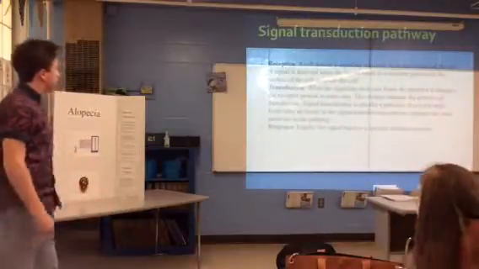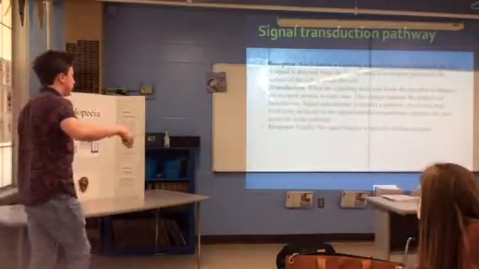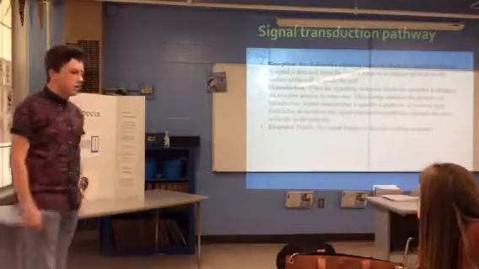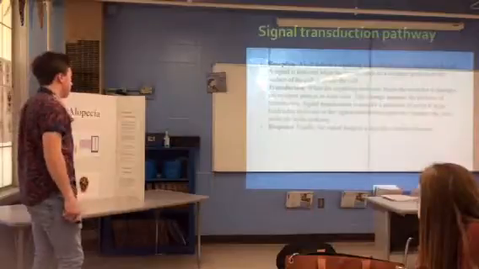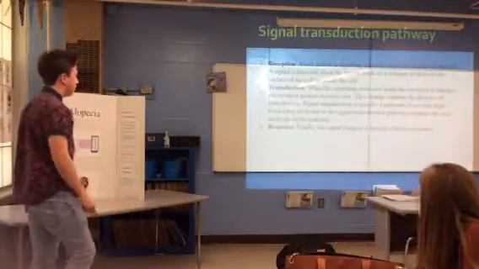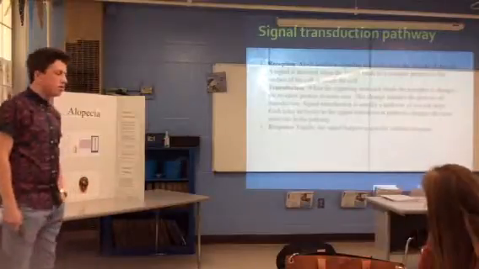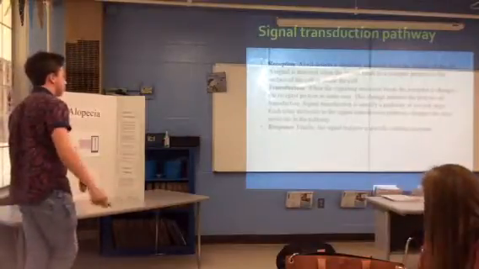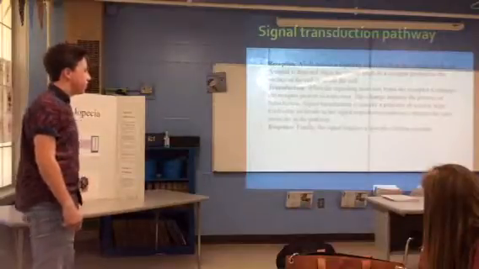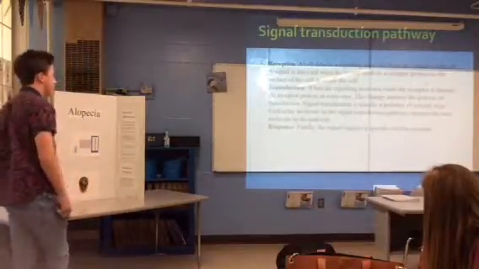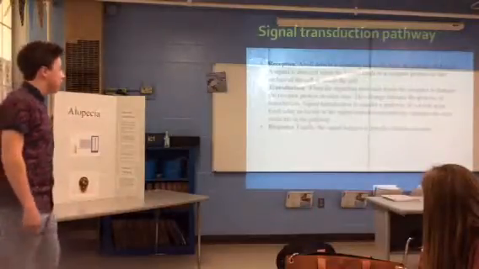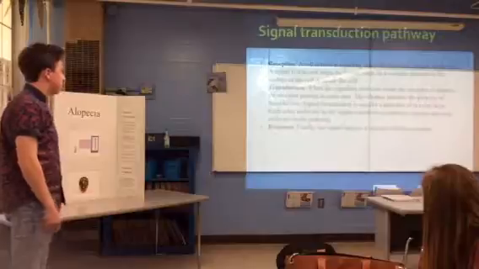In the signal transduction pathway, the first step is reception. A cell detects a signaling molecule from the outside of the cell, and a signal is detected when the ligand binds to the receptor protein on the surface of the cell or inside the cell. Transduction is the next step, and that is when the signal molecule binds to the receptor and it changes the receptor protein in some way. This change initiates the process of transduction.